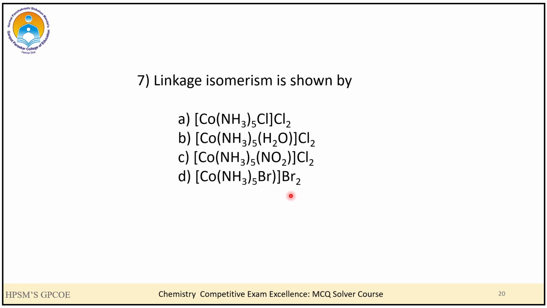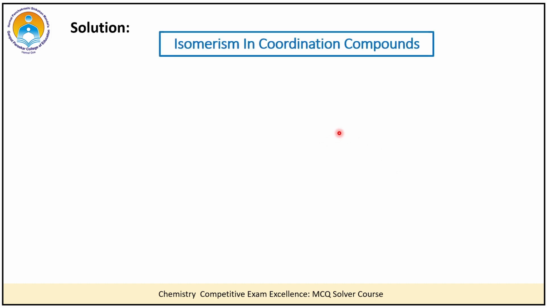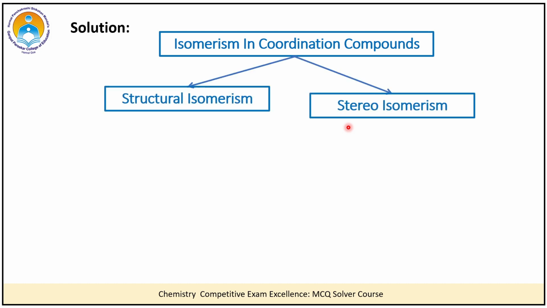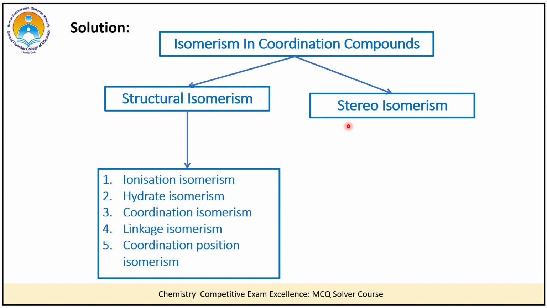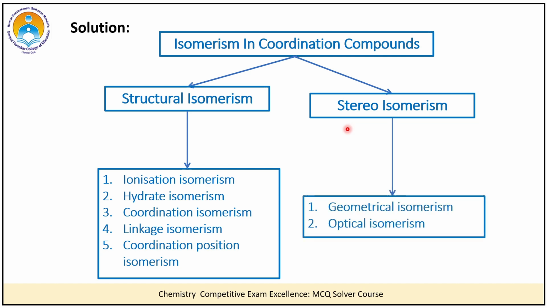Let us go to question number 7. The question is, linkage isomerism is shown by which of the following coordination compounds? So we have these 4 coordination compounds with us. Now students, before we go into detail of this, we need to understand the isomerism in coordination compounds. In coordination compounds, the isomerism is classified into 2 types. One is structural isomerism, the other is stereoisomerism. Structural isomerism is further classified into ionization, hydrate, coordination, linkage, and coordination position isomerism. Stereoisomerism is further classified into geometrical isomerism and optical isomerism.